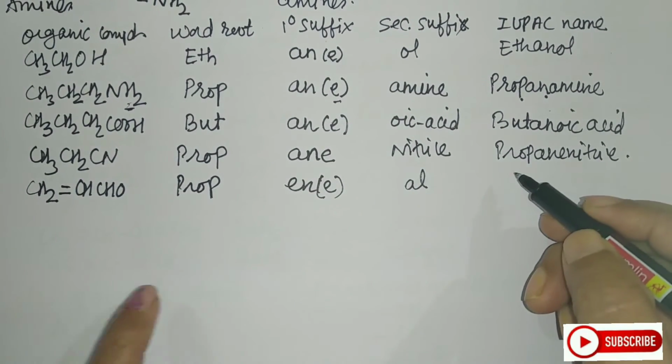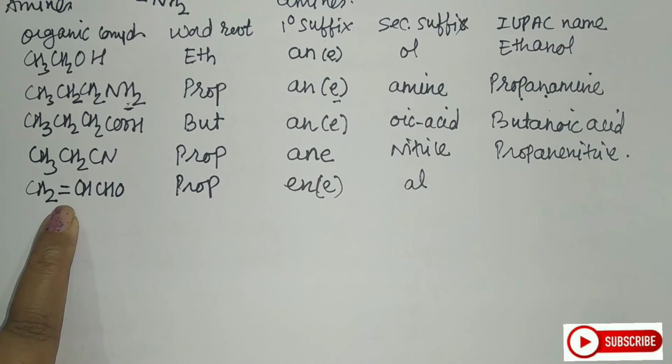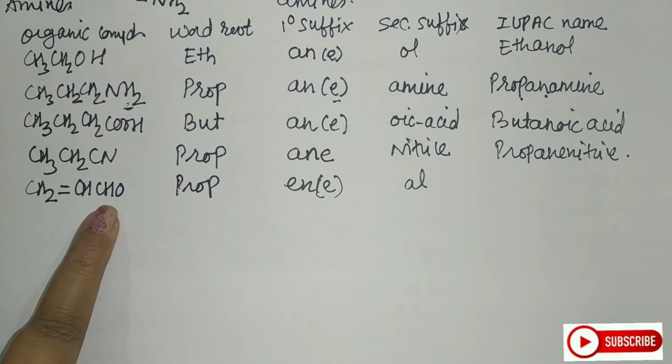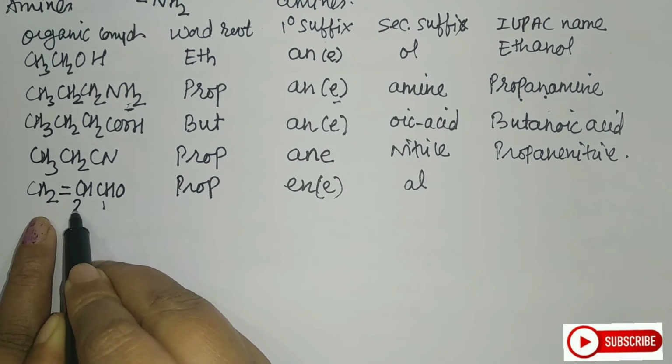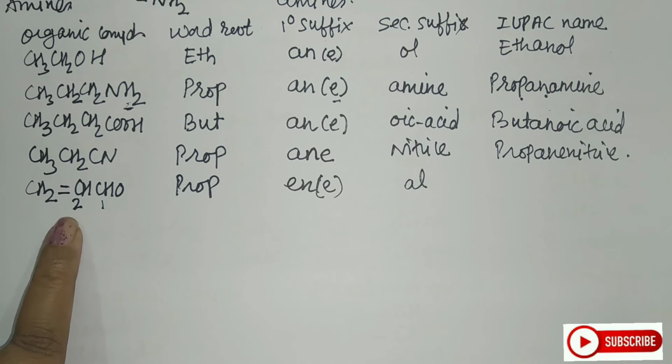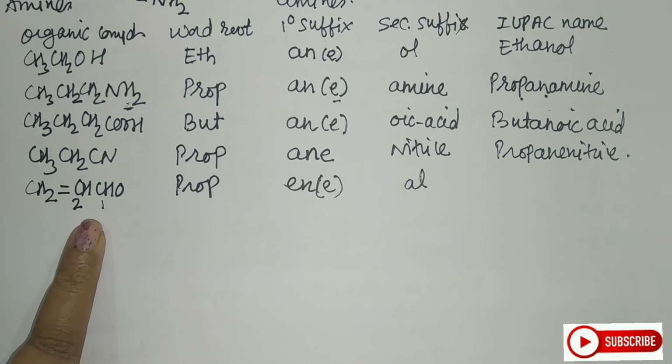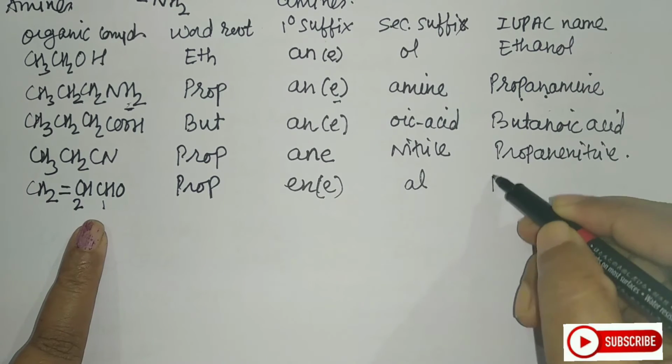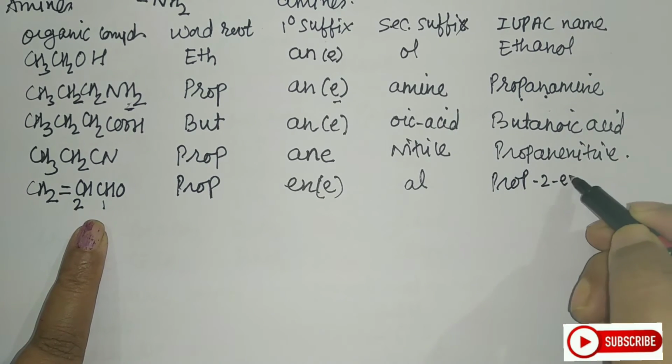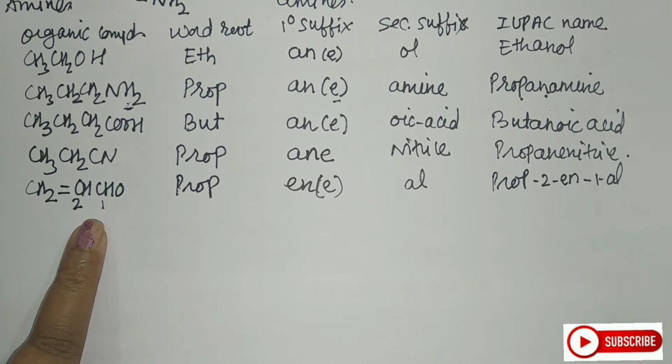So what will be the name here? Now students, you have to see the position of the double bond also. You have to give the priority to the functional group. In coming videos, I'll be giving how to give the IUPAC names for all the compounds. So here, this will be your carbon 1 and this will be your carbon 2. The double bond is at carbon 2 and the functional group should always have the priority. So how I will give this is prop-2-en-1-al. So this is how you give the name.